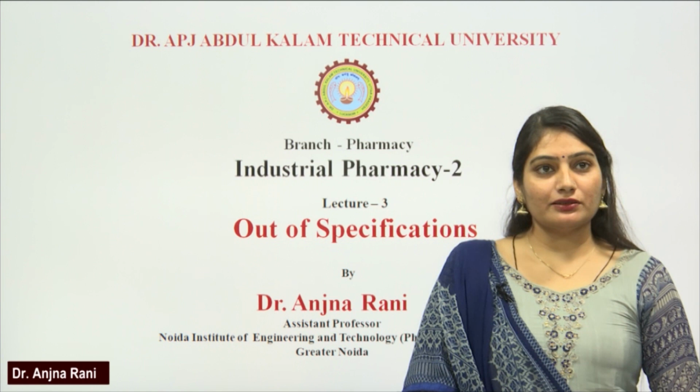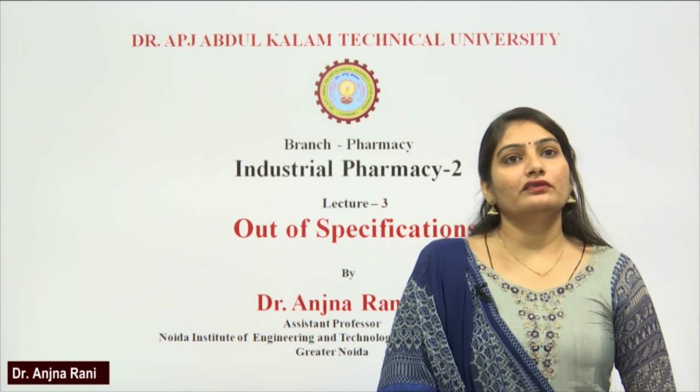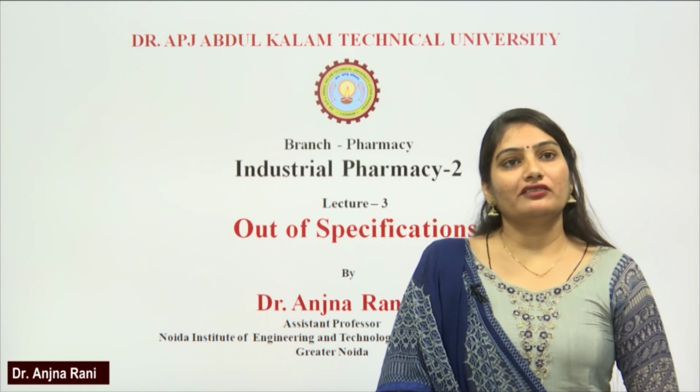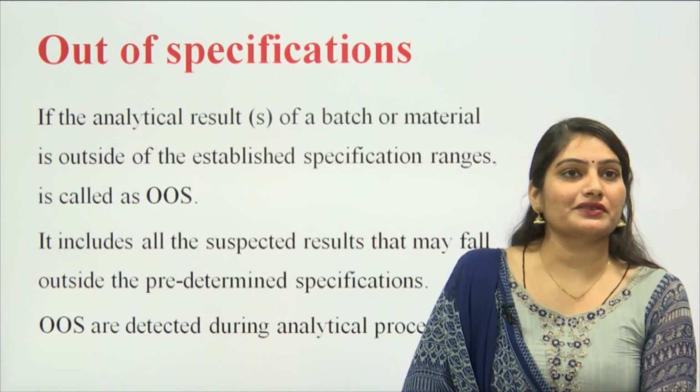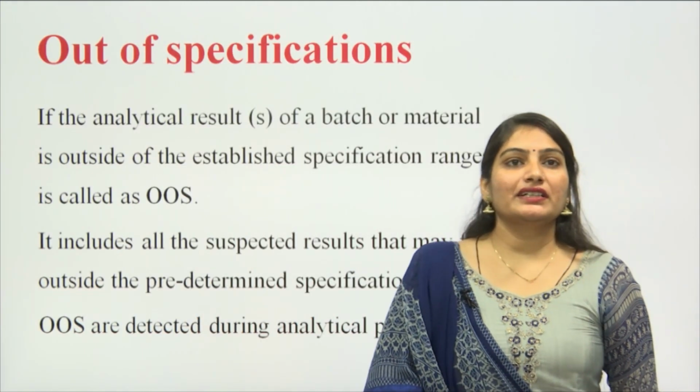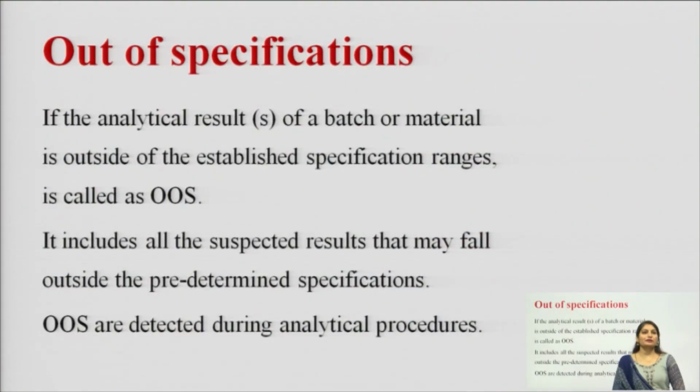Dear students, welcome to our fourth lecture of Unit 4 of Industrial Pharmacy 2, and our topic is out of specifications. As the name indicates, out of specification means our result is out of the limit.